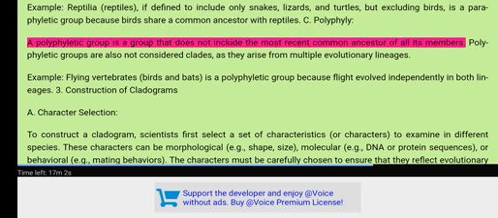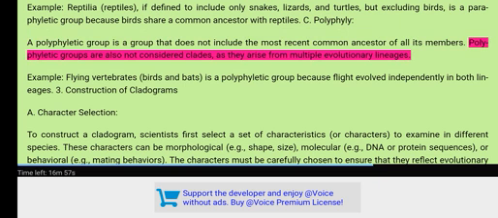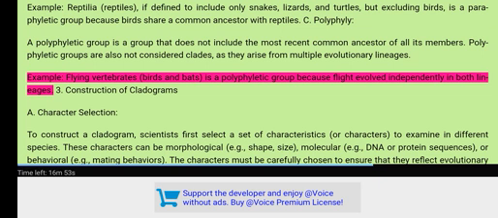C. Polyphyly. A polyphyletic group is a group that does not include the most recent common ancestor of all its members. Polyphyletic groups are also not considered clades, as they arise from multiple evolutionary lineages. Example, flying vertebrates, birds and bats, is a polyphyletic group because flight evolved independently in both lineages.